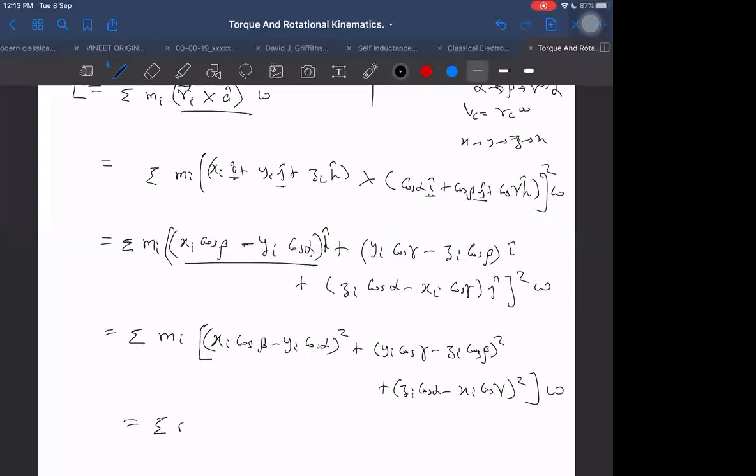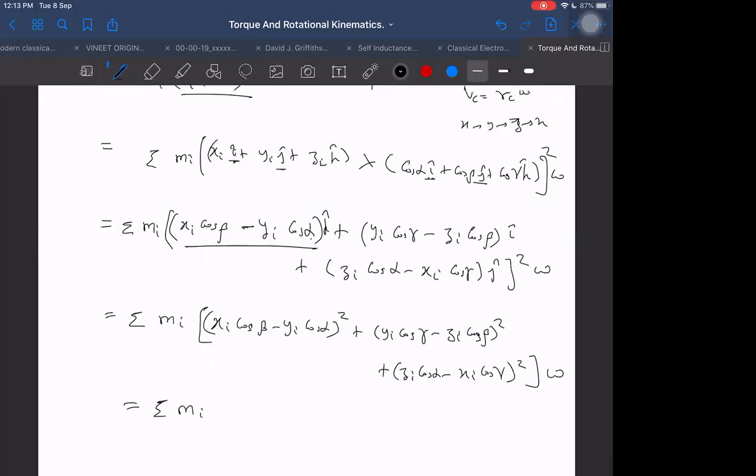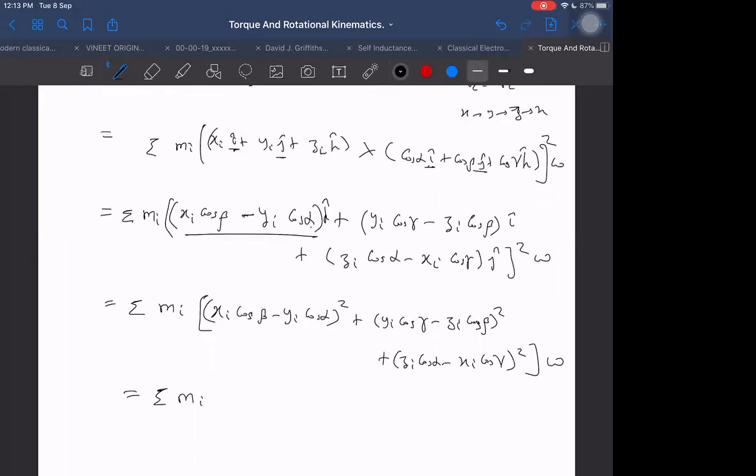I can solve it by taking the terms xi square. Xi square comes here, and where else does it come? It comes here also. So what do I get? I get xi square into cos square beta plus cos square gamma.